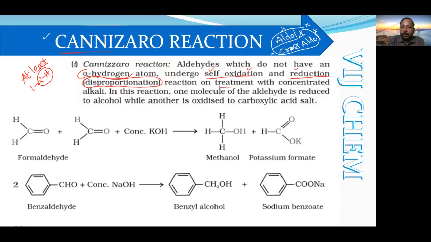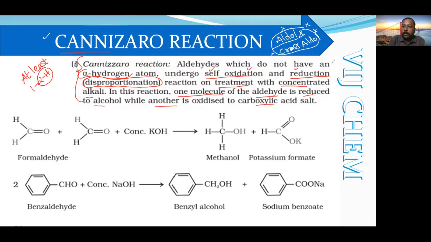So this is on treatment with concentrated alkali. There it was dilute alkali, now here it is concentrated alkali. Two differences: first, if they don't have alpha hydrogen, they will undergo self-oxidation and reduction. Second, in place of dilute alkali, we are going to use concentrated alkali. So in this reaction, one molecule of aldehyde is reduced to alcohol, while another is oxidized to carboxylic acid. This is for the definition part.